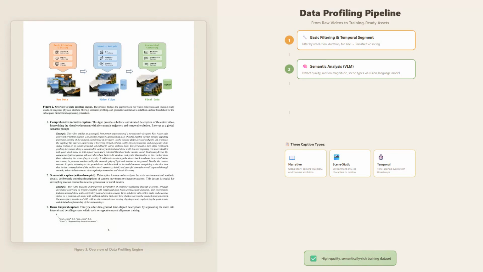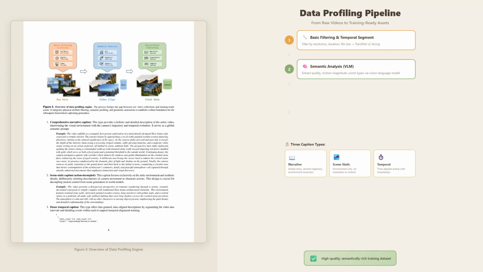The geometric annotation step is particularly clever. Using MegaSAM, the system estimates camera poses throughout each video. This gives the model crucial structural priors that help it understand spatial relationships in the scene.